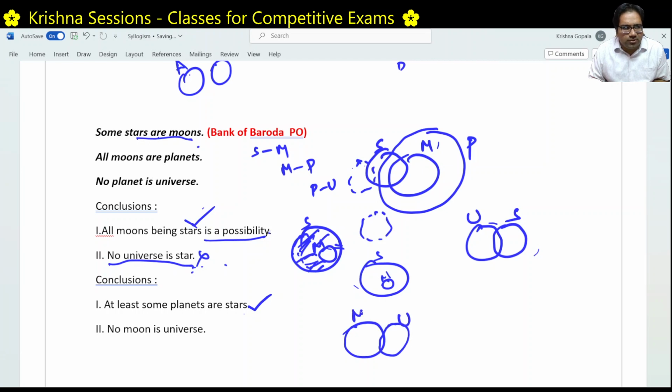This is universe, this is moon. If we are able to draw this diagram, that at some point there is a moon that is a universe. But he's saying at any point, whichever case you take, a moon cannot be universe. Whatever combination you take, a moon cannot be universe. Now, if you try to disprove this, what do you have to show? We have to show in this combination there exists a moon that is actually universe. We have to draw this kind of diagram.